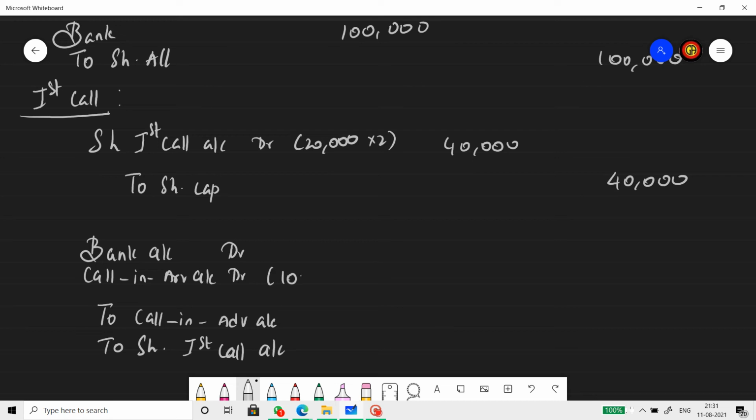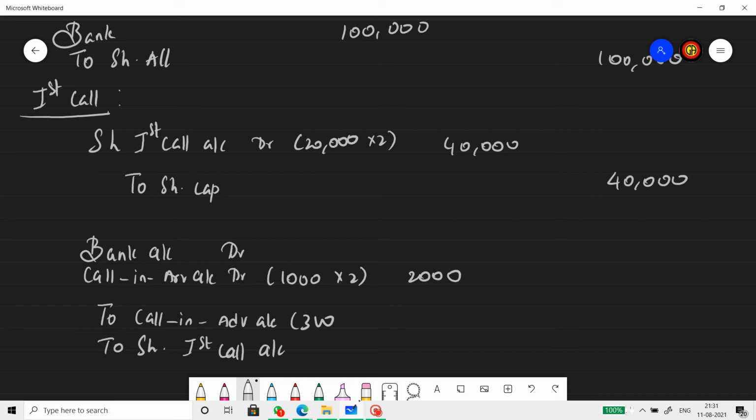Calls in arrears is for 1,000 shares into 2. So 2,000 rupees due. Calls in advance for 300 shares into advance money is the second and the final call amount.